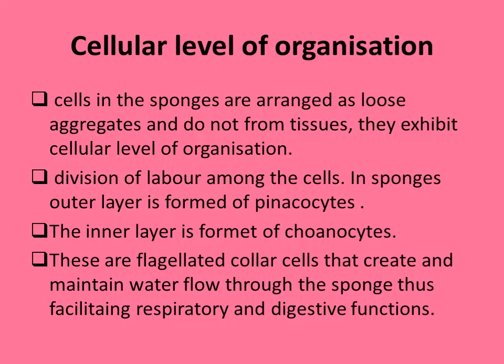In sponges, the outer layer is formed by pinacocytes. The inner layer is choanocytes. These are flagellated collar cells that create water flow through the sponge, thus facilitating respiratory and digestive function with the help of the water flow system.